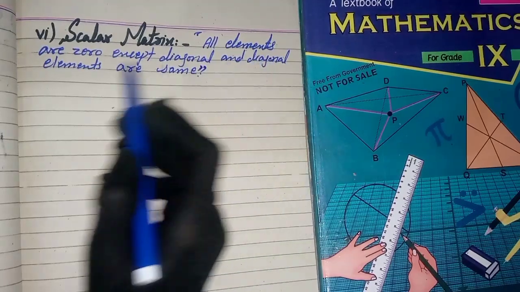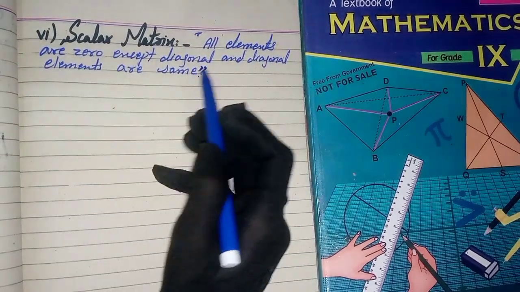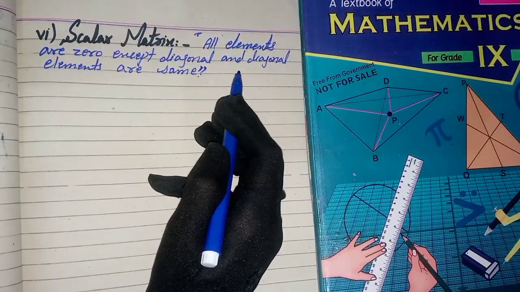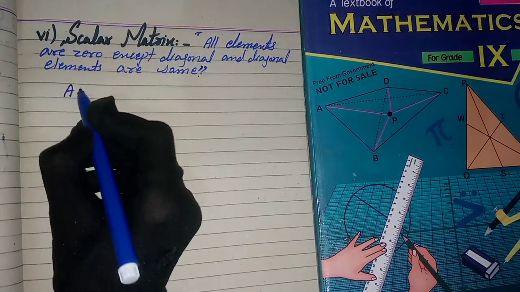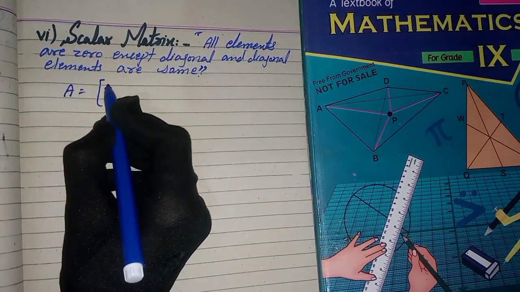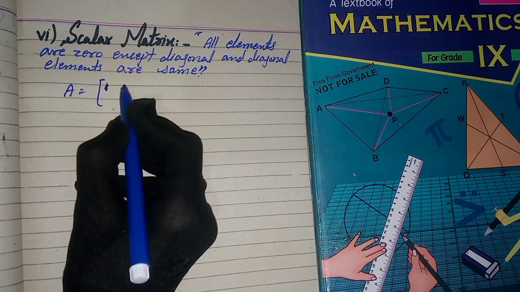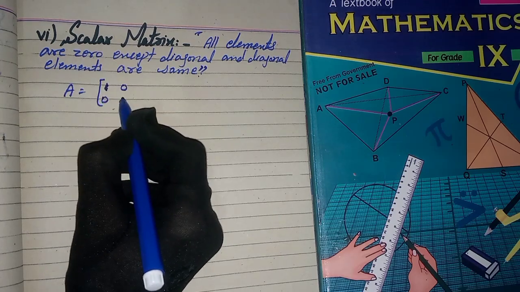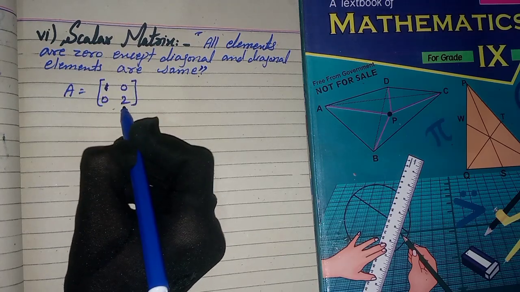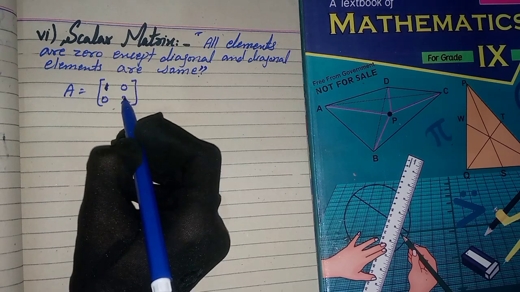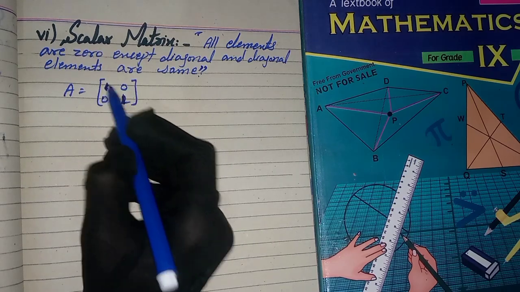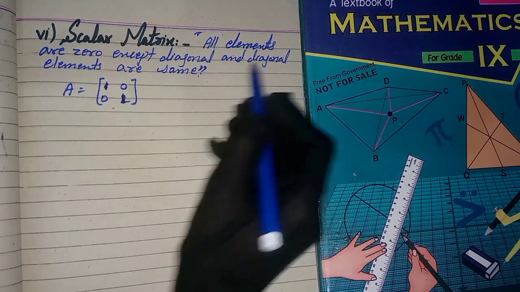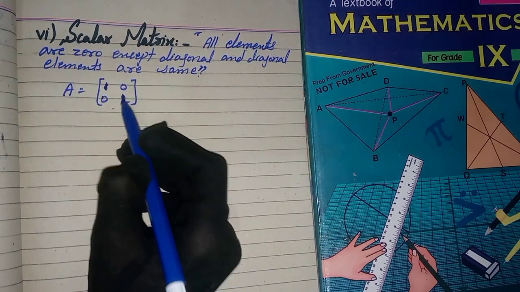Scalar matrix: all elements are 0 except the diagonal, and the diagonal elements are the same. For example, the matrix A: 1, 0, 0, 1. This is an example of a scalar matrix because all elements except the diagonals are 0 and the diagonals are the same, 1, 1.